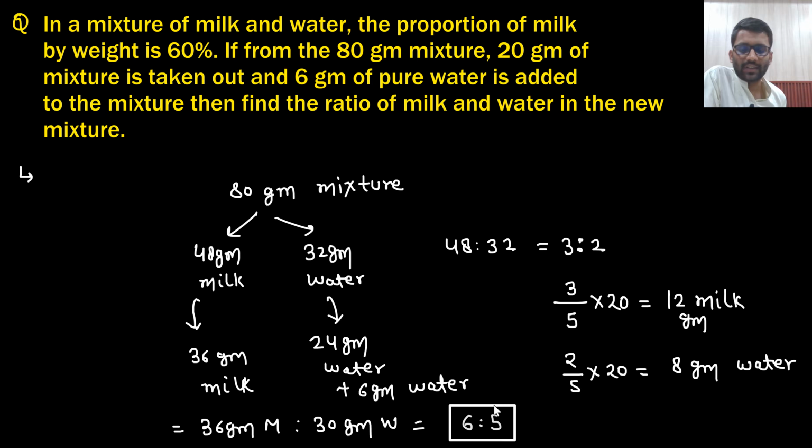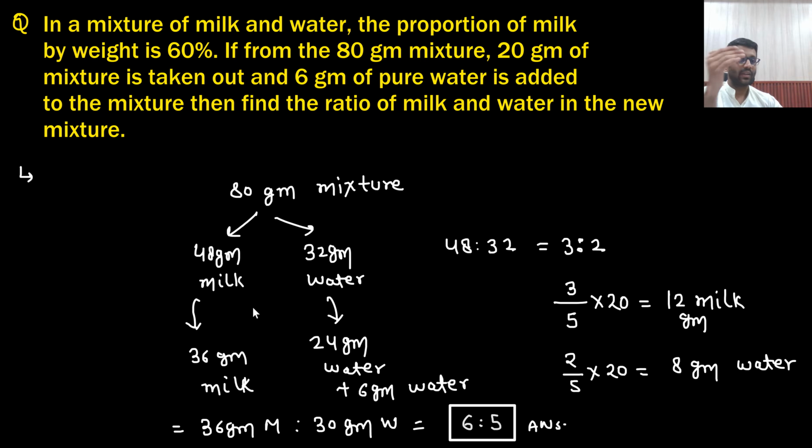Did you understand this problem? Let's solve it once again. You had 80 gram in which 48 gram was milk and 32 gram was water. So the ratio was 3:2. Now you take out 20 gram. If you had taken 5 gram, you would have taken 3 gram milk and 2 gram water.